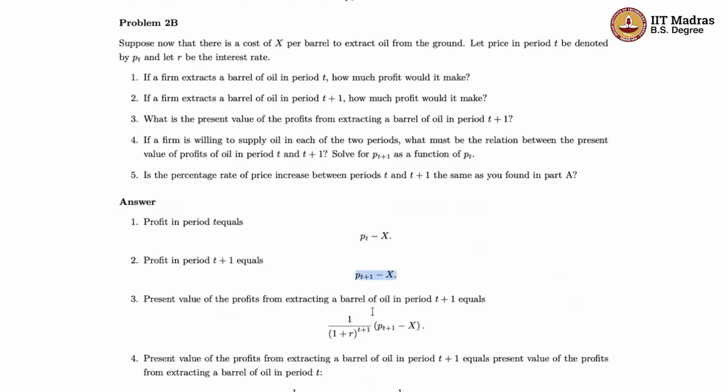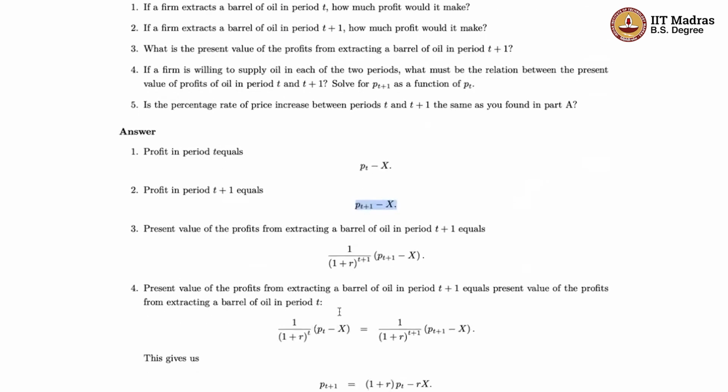So this is the present value of the profits that you get if you extract oil in period T+1. And the present value of the profit that you get in period T is actually given by this expression that you see here, right? (PT - X) divided by (1+R)^T.